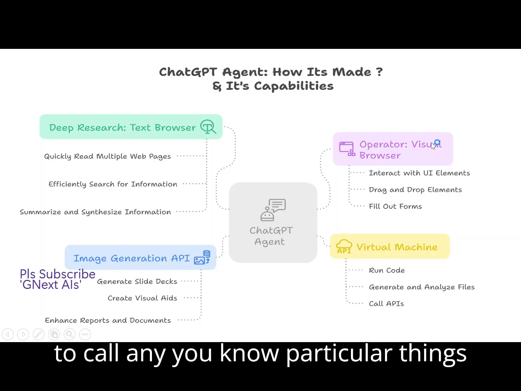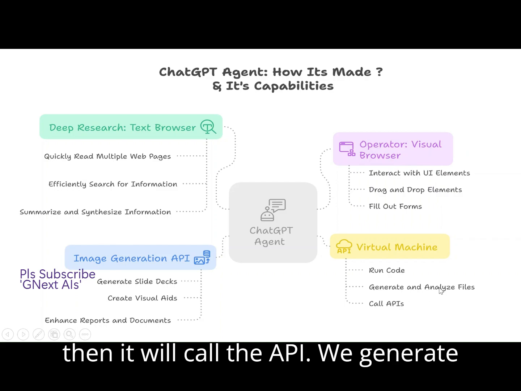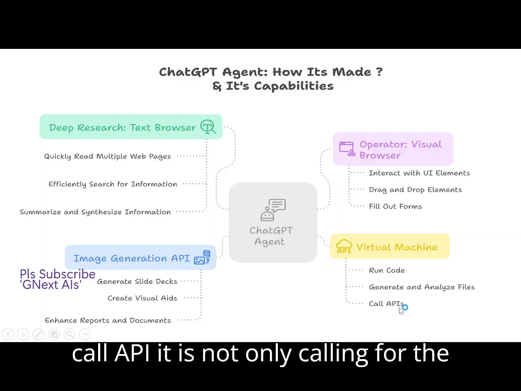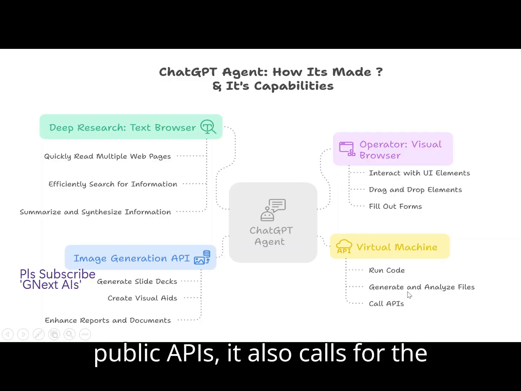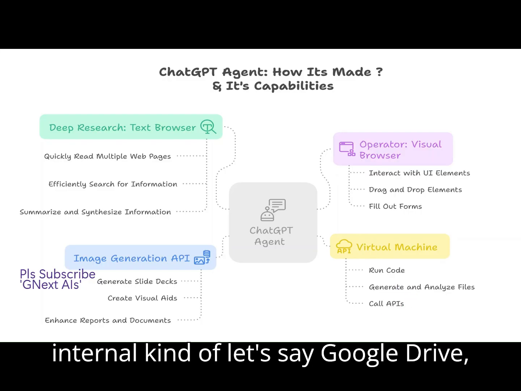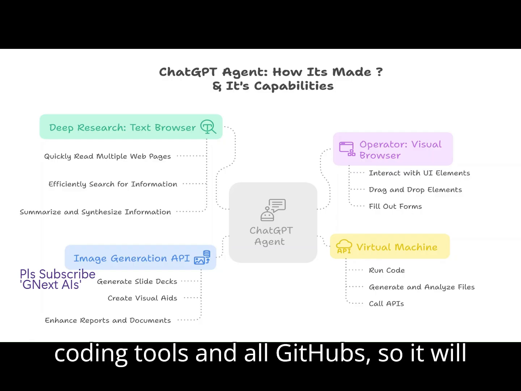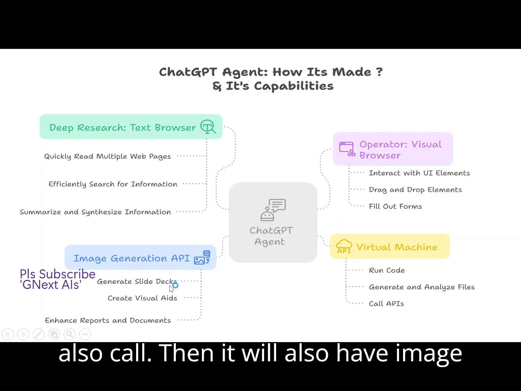If you want to call any particular things, it will call the API, and generate and analyze files. This API calling is not only for public APIs, it also calls internal tools like Google Drive, Gmail, and if you have coding tools, GitHub, so it will also call those. Then it will also have an image generation API.